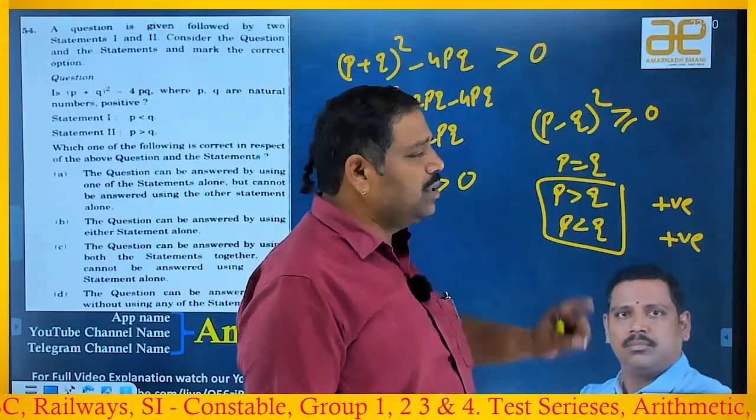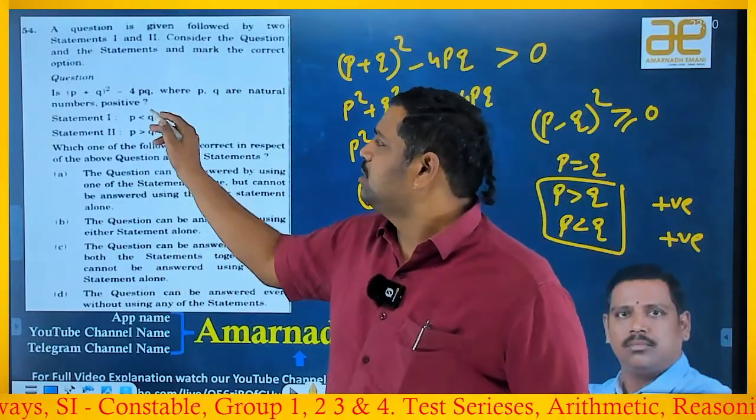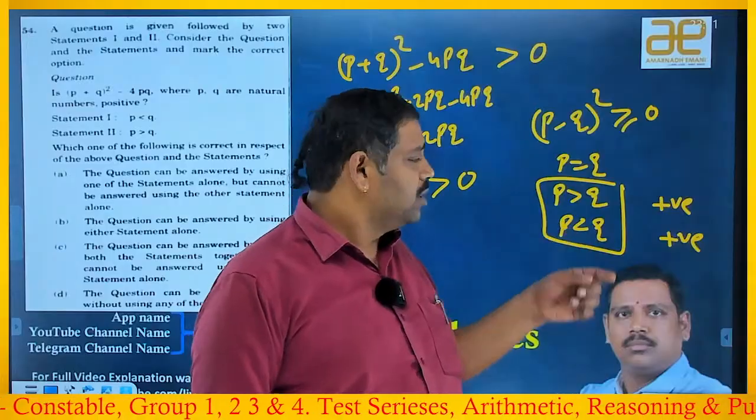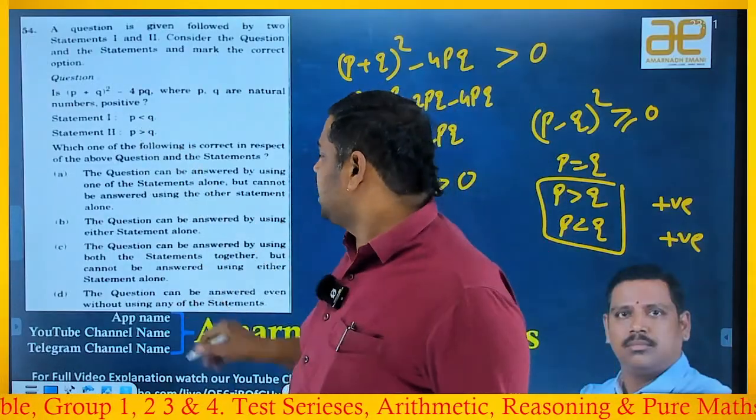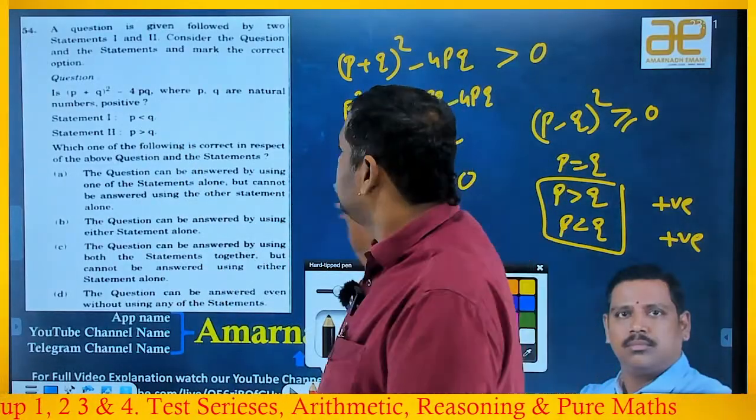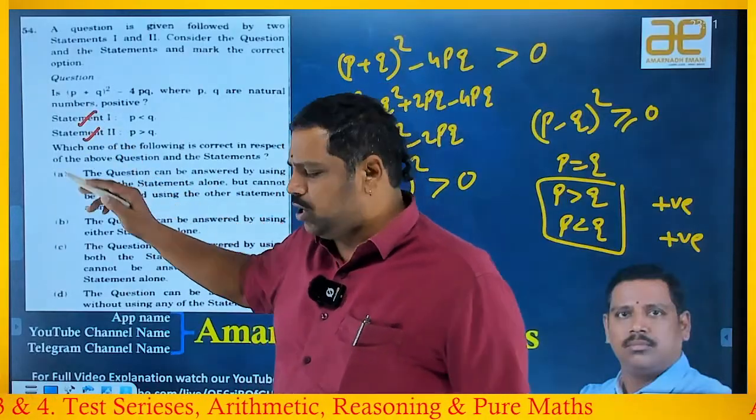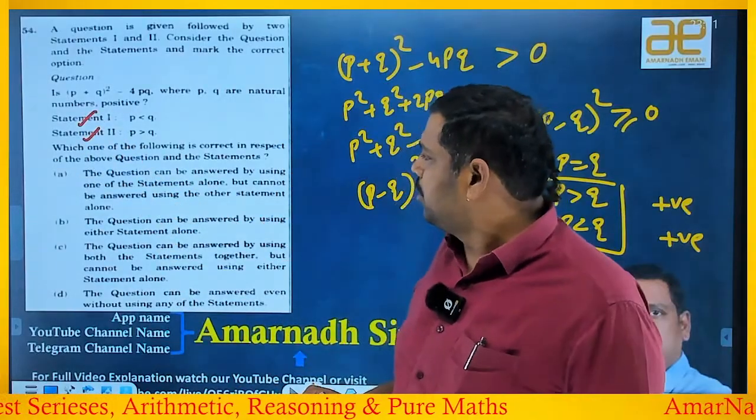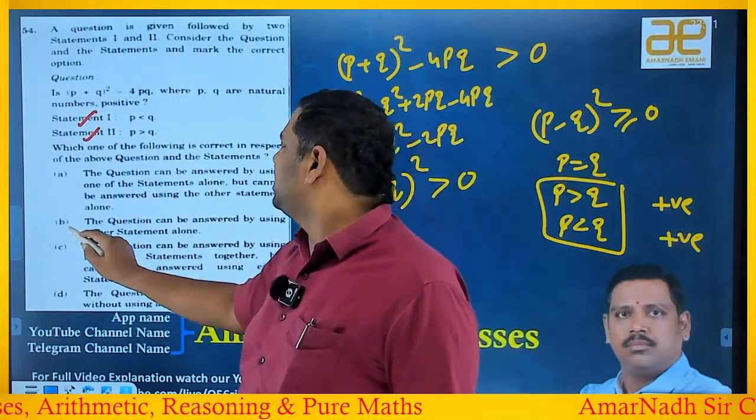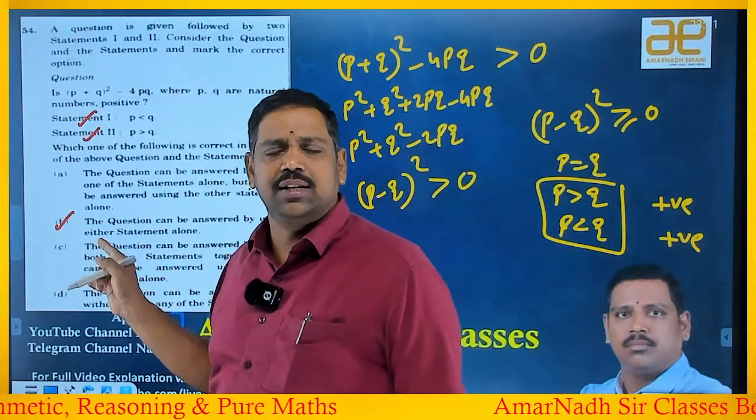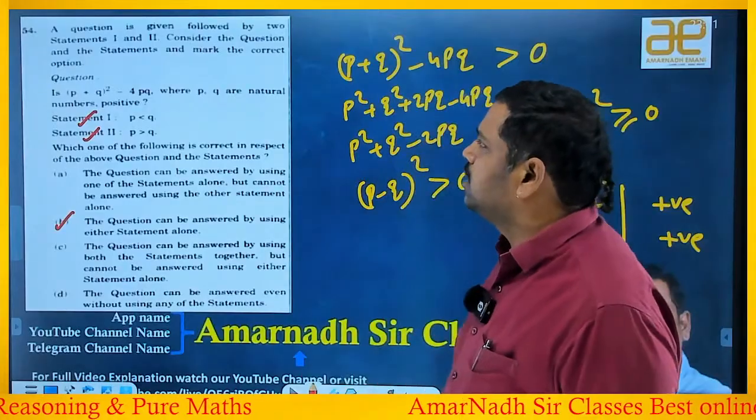Now in the statements, the first one says that P is less than Q. Yes, I am happy. The second one is P is greater than Q. Yes, still I am happy. So either one is sufficient, no need to go with both. The question can be answered by using either statement alone. So the answer is B. Let's see the next beautiful one.